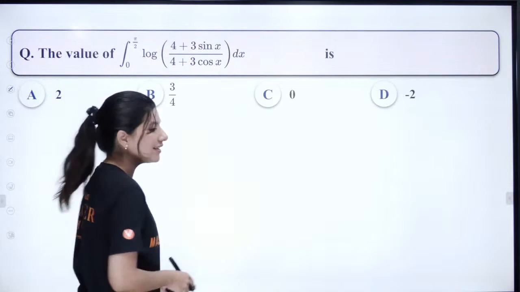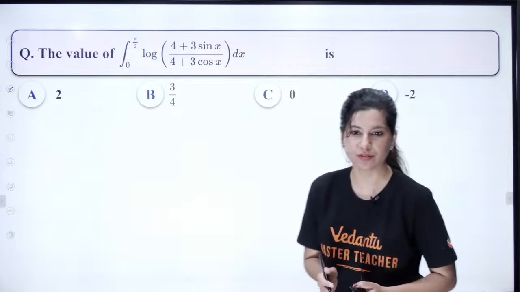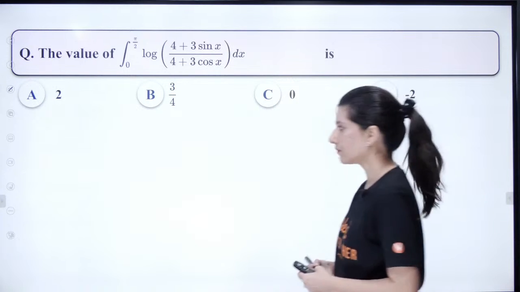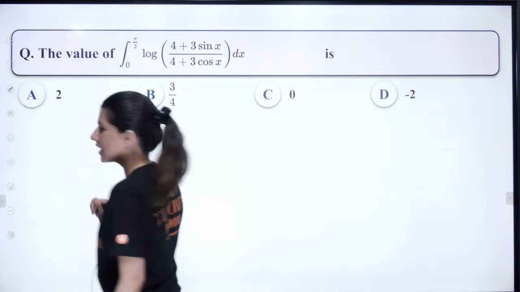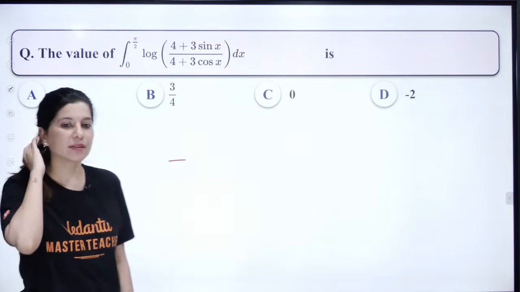Okay. So now let's move on to the definite integration. Let's move on to the definite integration part now. Shall we start?